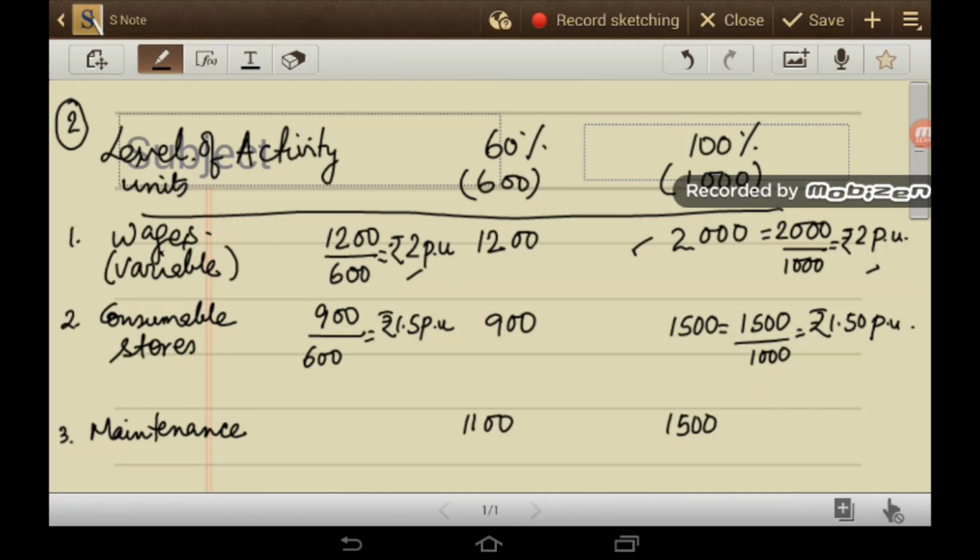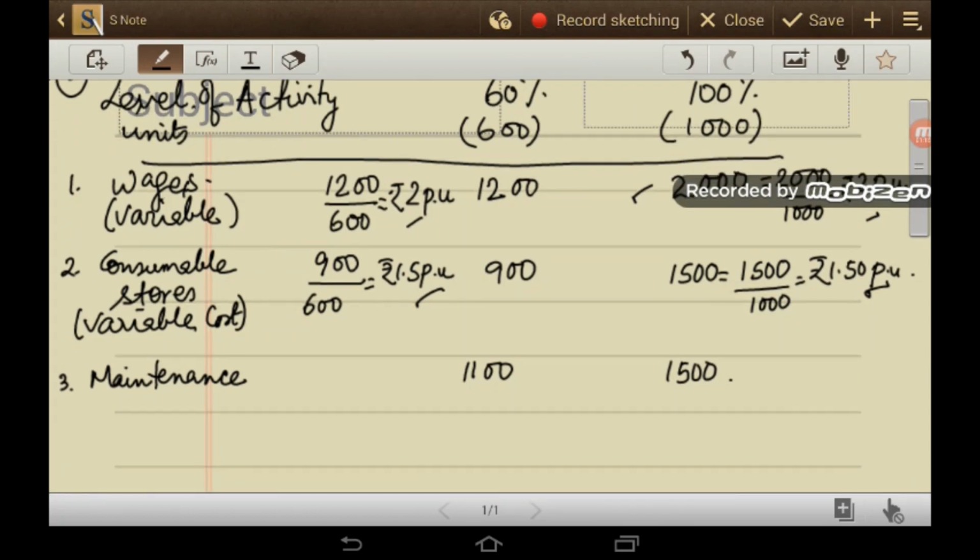Consumable stores: the cost per unit remains the same. It means consumable stores is also a variable cost. What about maintenance cost? At 60% level it is 1100, and at 100% it is 1500. So cost per unit is different at two different levels of activity. So this is semi-variable cost.